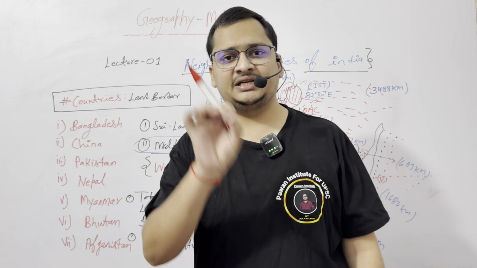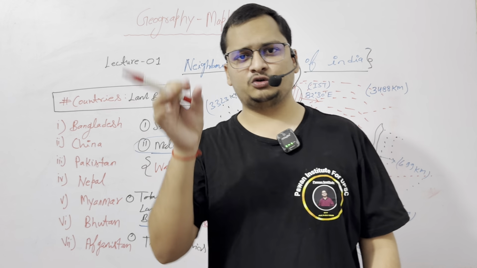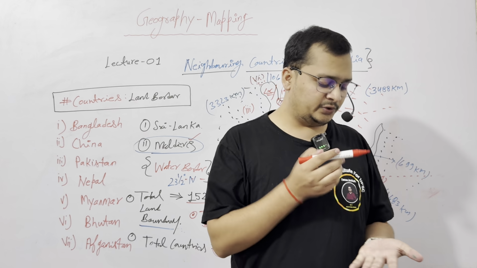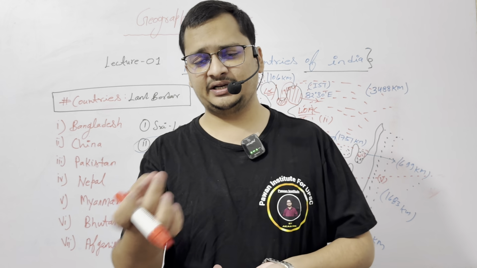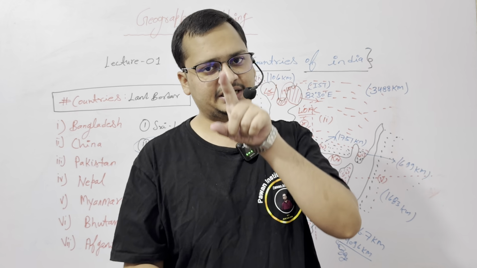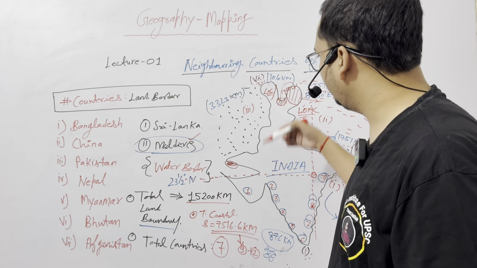Maldives is the smallest country of Asia. So this is a fact, and sometimes in the exam a question comes like, which is the smallest country of Asia. You will get the options Nepal, Bhutan, Maldives and China. So the correct answer is Maldives. So this is clear, I think, and I already discussed these things in our previous classes.